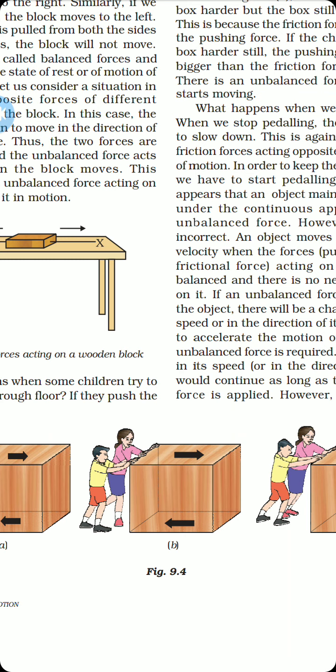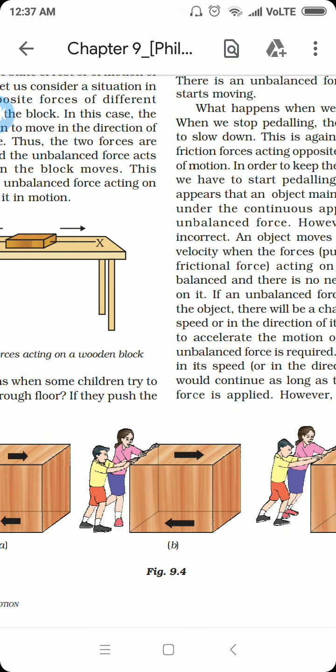Let me tell you better that this force is the force that is required to overcome the frictional force and the inertia of that block. Frictional force is a force that acts between two surfaces that are in contact, like the floor and the wooden block. These are the two surfaces in contact with each other. Whenever a surface rolls or slides over another surface, then the surface beneath or the lower surface exerts a friction force on the surface in the opposite direction.